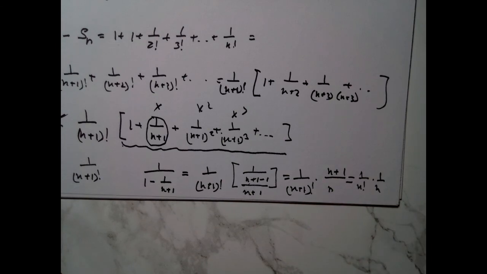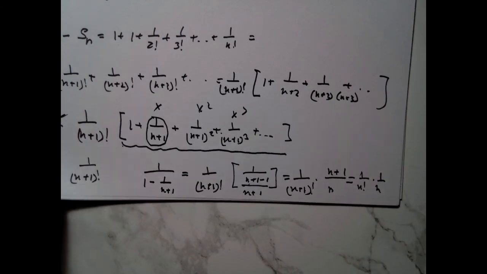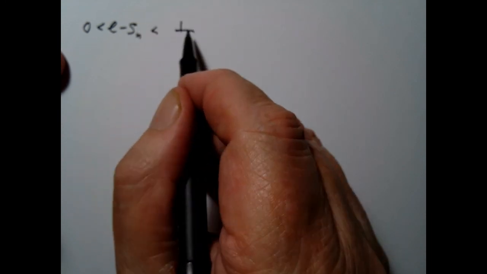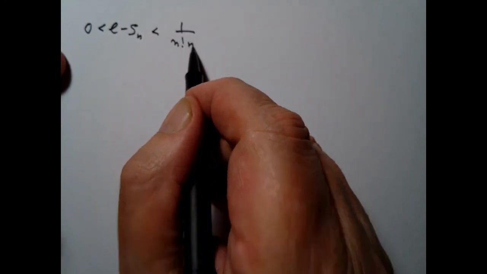Okay, so what we have proved here is a very important and nice result. The result here is that if I look at the difference between the number e minus Sn, this is strictly greater than 0, where Sn is the nth partial sum, and this is less than 1 over n factorial times n.